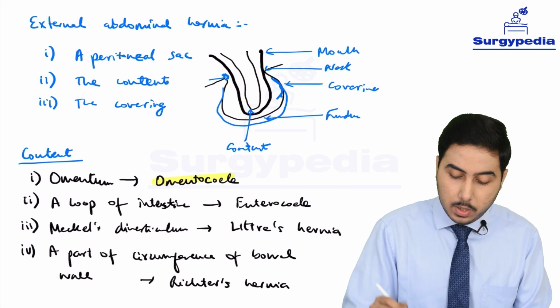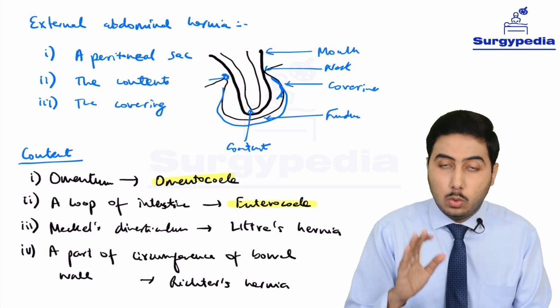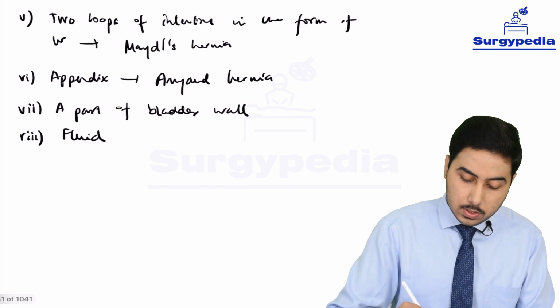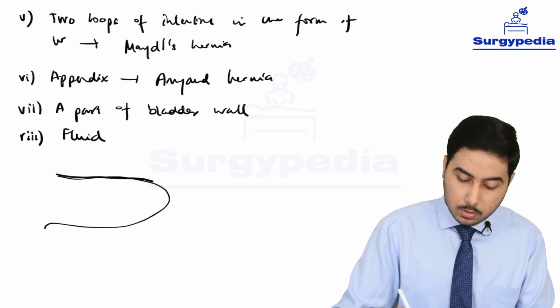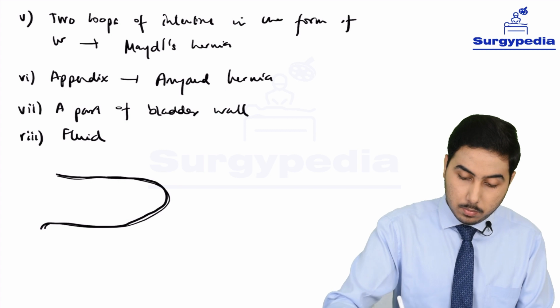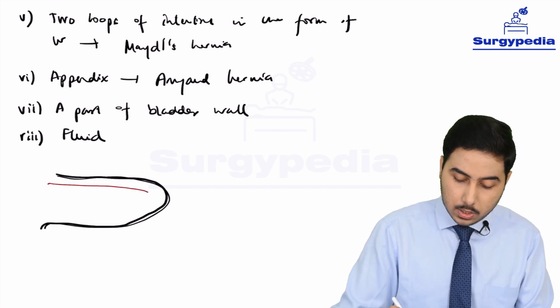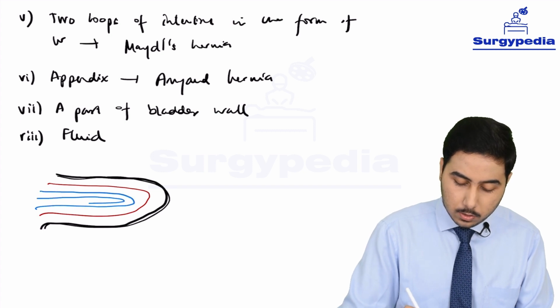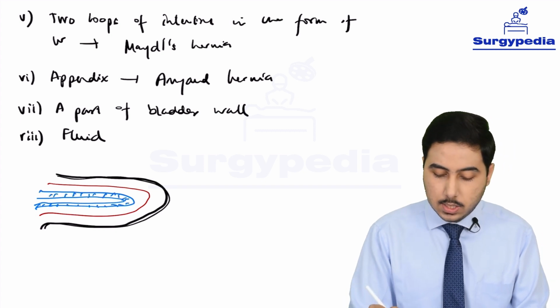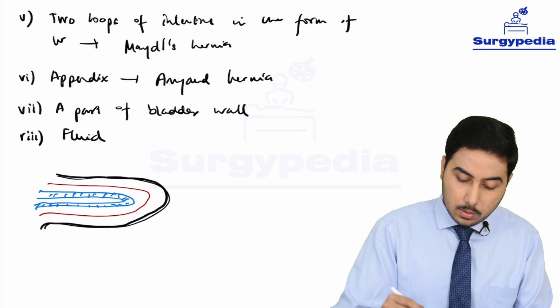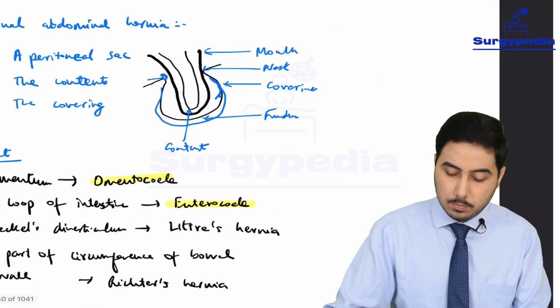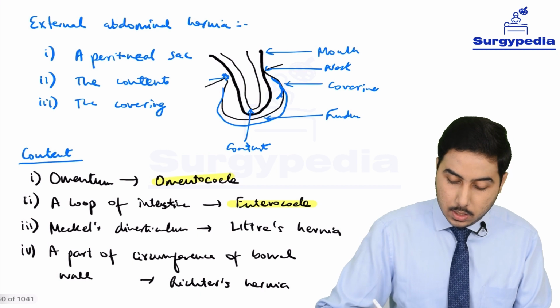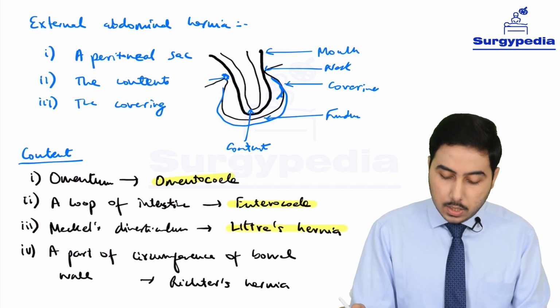Omentocele: omentum is the content. Enterocele: a loop of intestine is the content. Suppose this is the protrusion, the outer covering. Next we have the peritoneum, which I am drawing in red, and in blue we have the loop of intestine. This is a loop of intestine, so this is an enterocele. Next, if we have Meckel's diverticulum as the content, then it is known as Littre's hernia. Next, a part of the circumference of the bowel wall. So what do we mean by that?